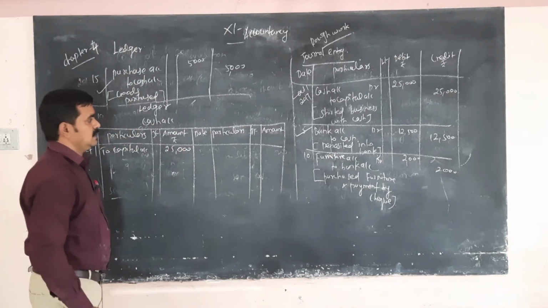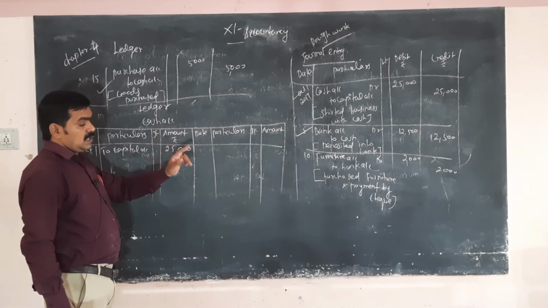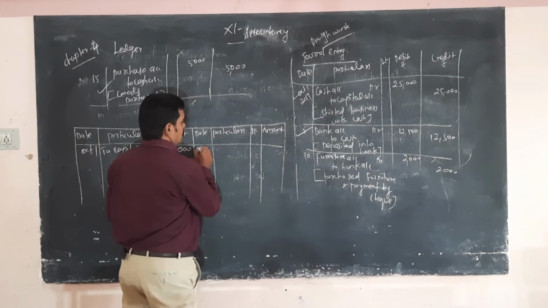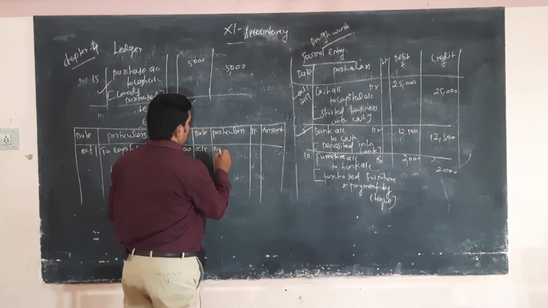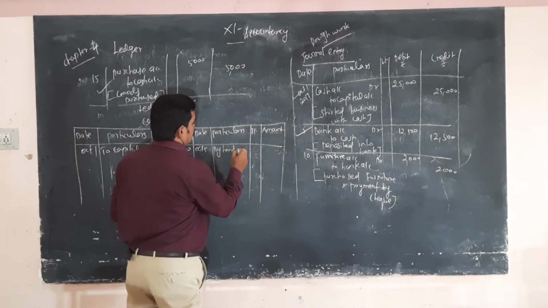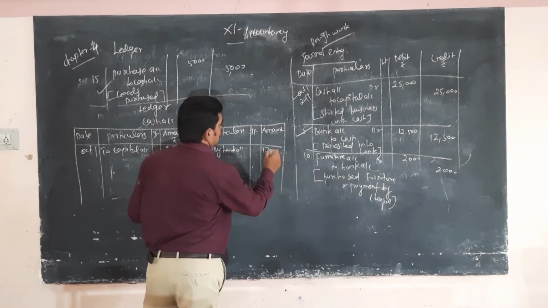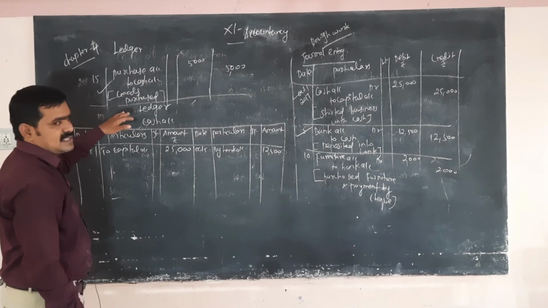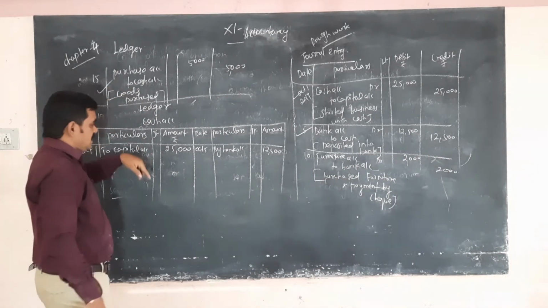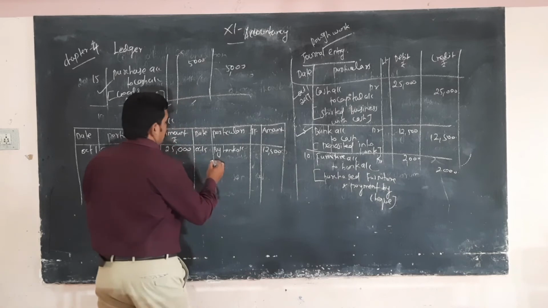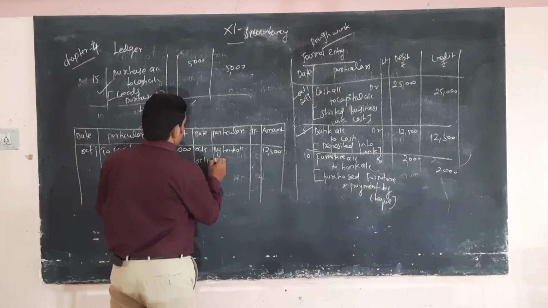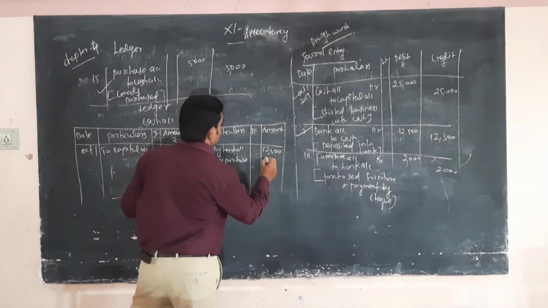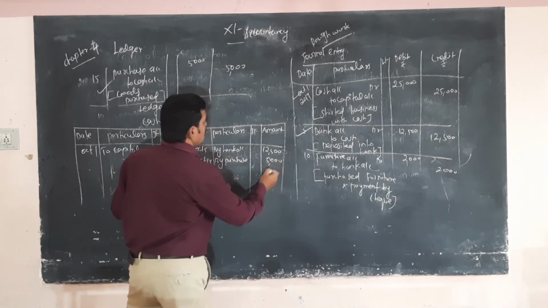Okay, next, bank account to cash account. So the cash account comes under the credit side, so the bank account also comes under the credit side. So October 5, by bank, 12,500. Next, purchased cash. So the cash account comes under the credit side, so the purchase account comes under the credit side. By October 15, by purchase, 5,000.